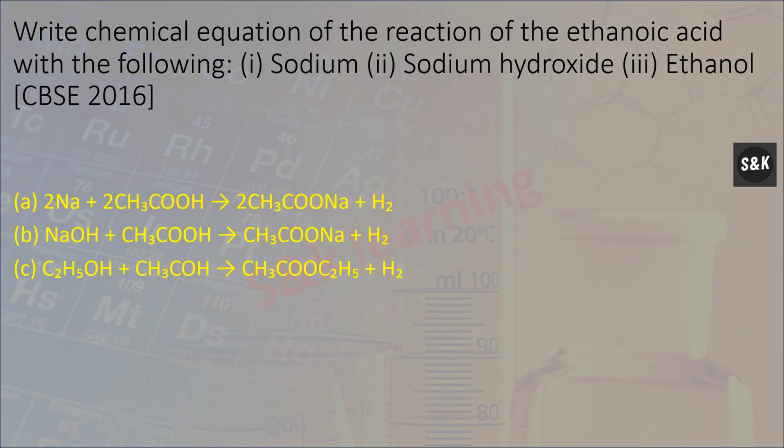Write the chemical equation of the reaction of ethanoic acid with the following: sodium, so Na plus ethanoic acid forms CH3COONa plus H2. Second, sodium hydroxide NaOH plus CH3COOH forms CH3COONa plus H2O. Ethanol C2H5OH plus CH3COOH forms CH3COOC2H5 plus H2O.